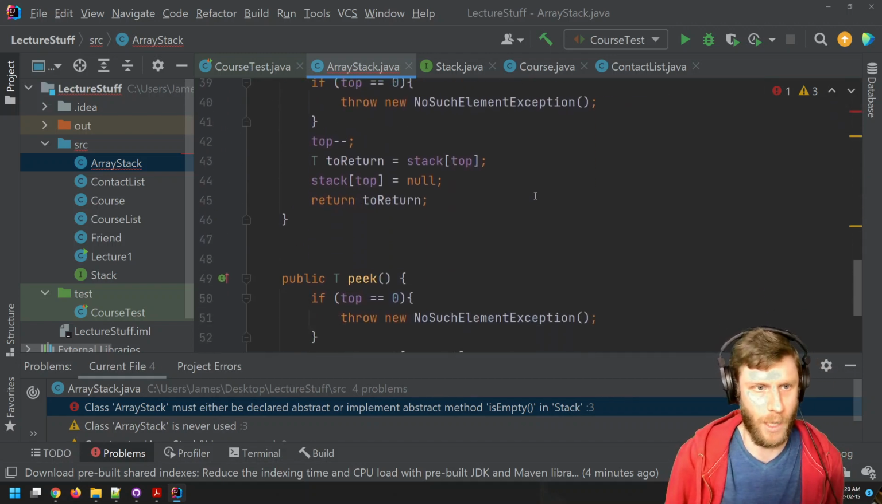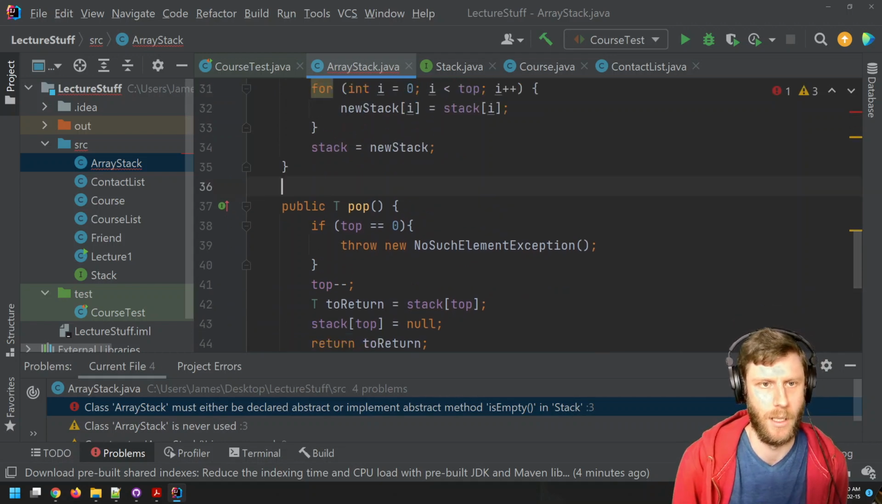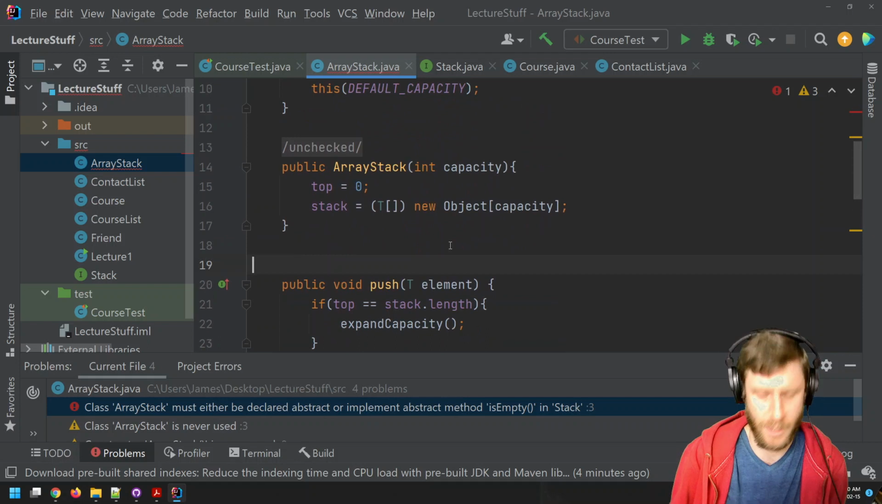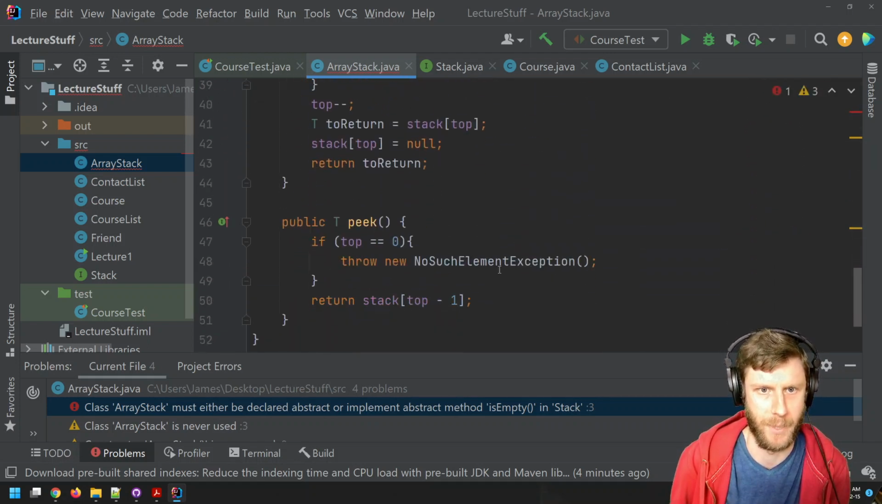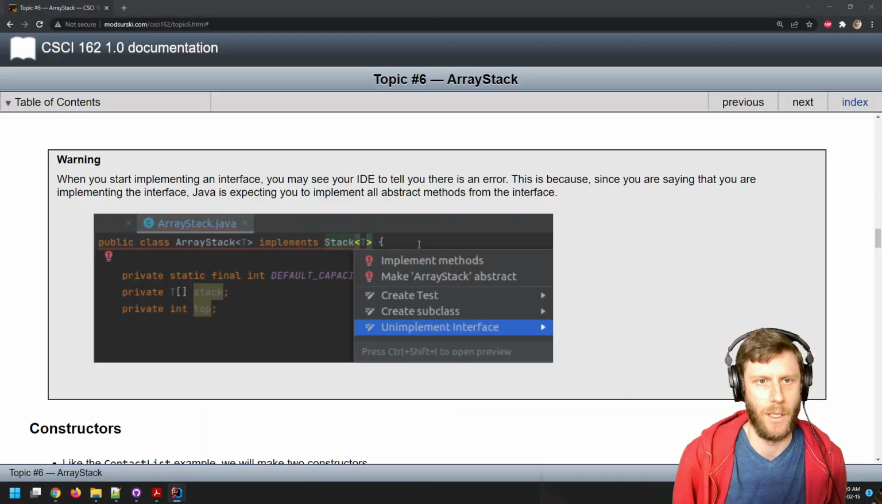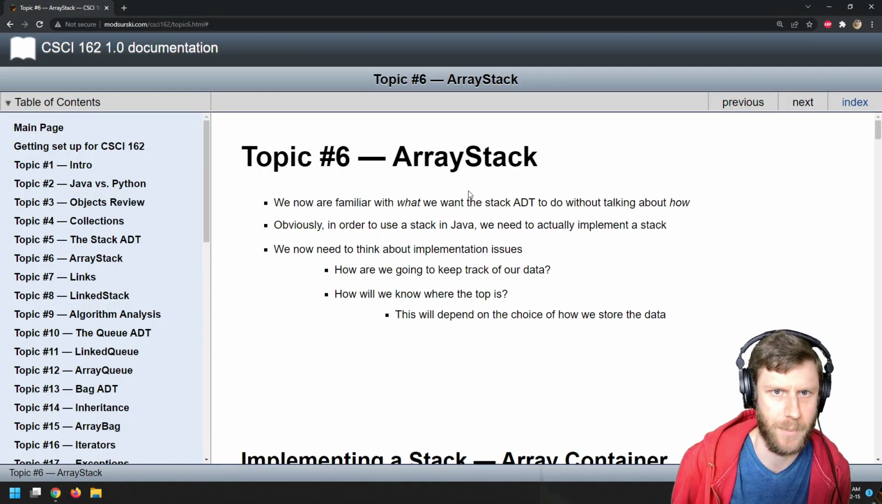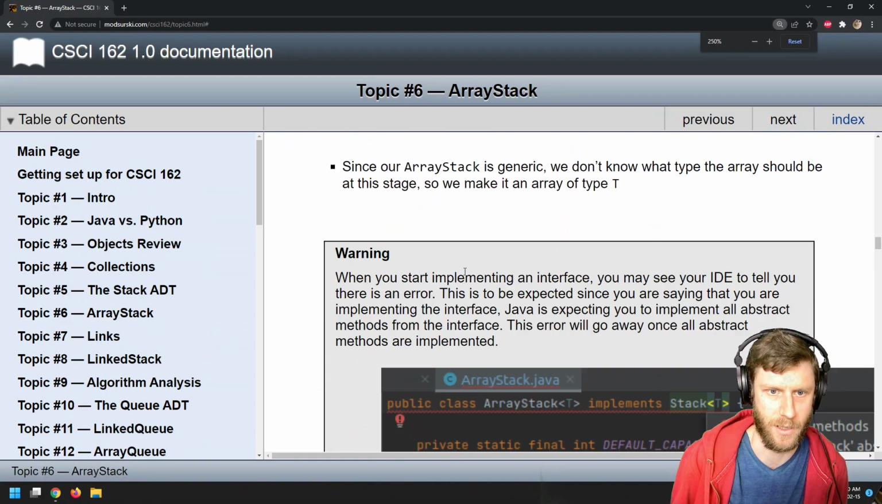So I better go along, and I've got my constructors, push, expand capacity, pop, and peek. Great. And this warning here is basically saying, in fact, I think I updated this. If I refresh this, yeah, there's a little bit more detail here.